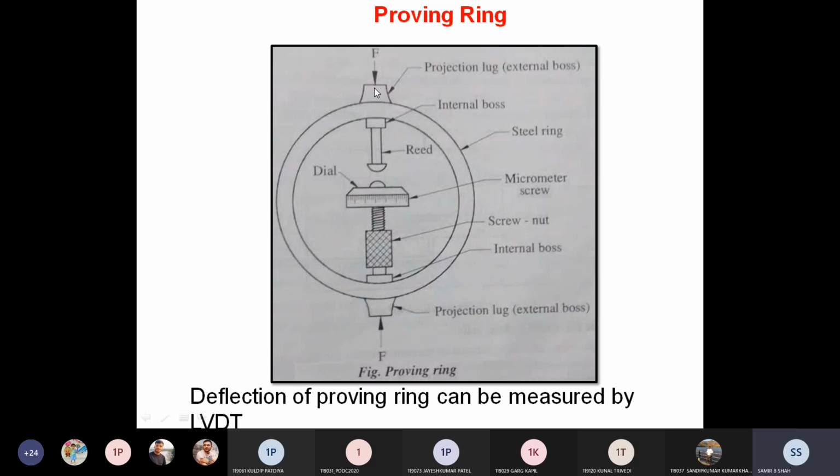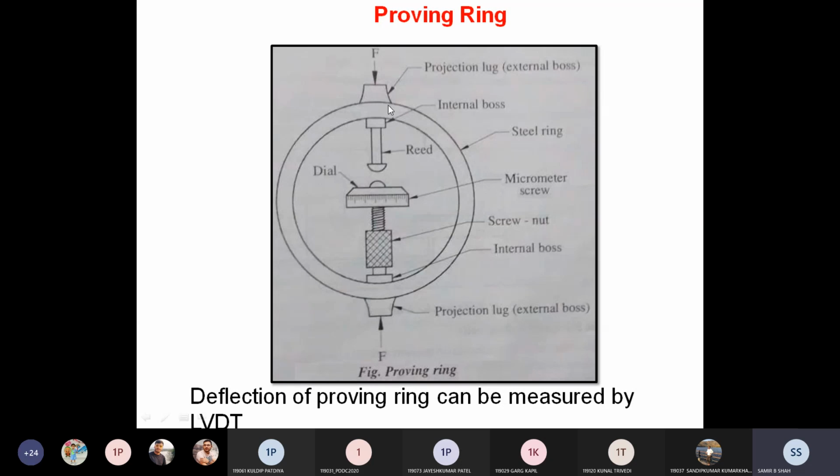One is above the ring and one is below the ring. So when we apply the load from both sides, it is considered a compression force, right? Due to that, definitely it deflects, and the size of this ring is reduced.